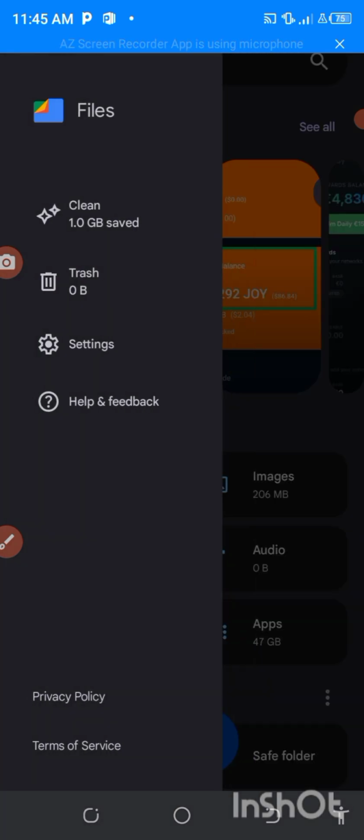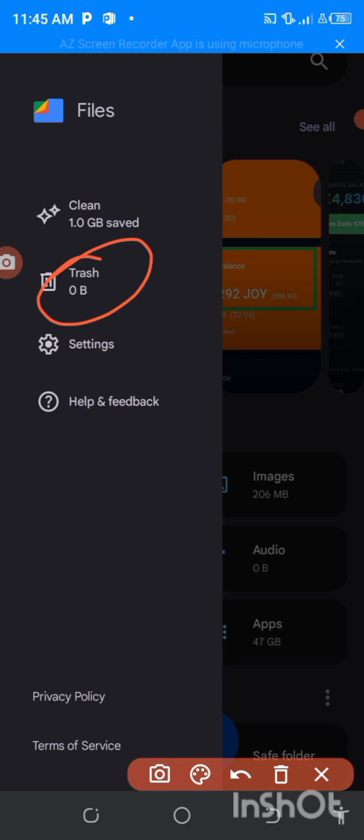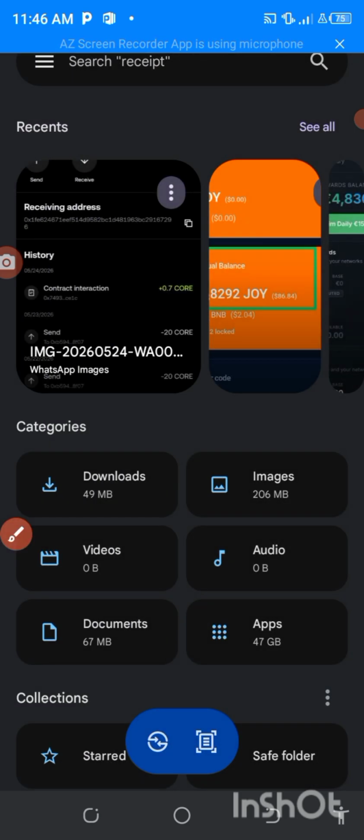You can see under this there's no more trash, and I can have space to get more apps or whatever I want to collect on my Android phone, guys. So this is exactly how to delete or clean your gallery on Android.